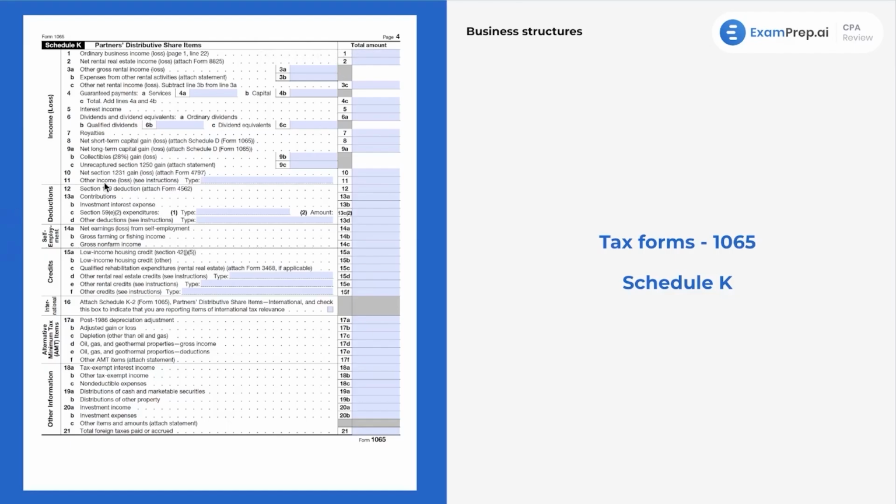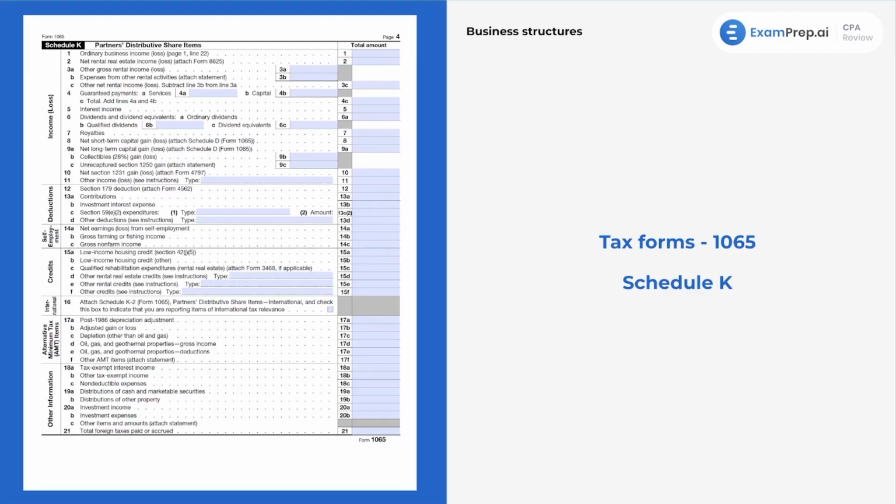Keep in mind, these are not all the pages. This is page 4. We skipped from the face, which was page 1, to page 4. These are just the important ones that it's important for you to see and understand. We've got different items here. These are going to be your separately stated items. So all the total business income gets reported here, the total net rental real estate income, all these total amounts. Whatever the partnership did, it goes here.